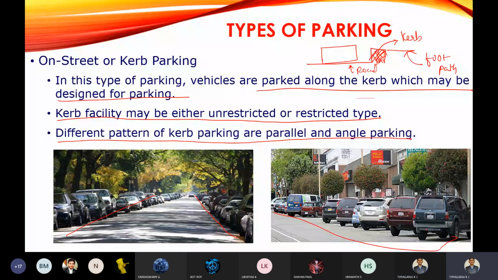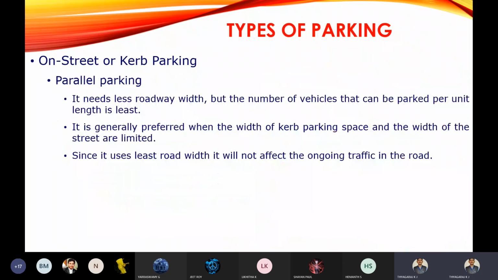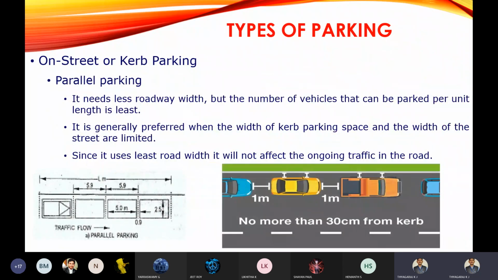Then again, the on-street parking is divided into two categories: one is parallel parking and another one is angular parking. Simply remember, parking the vehicle on the road itself, that we are going to call on-street. So first we will see what is this parallel parking.